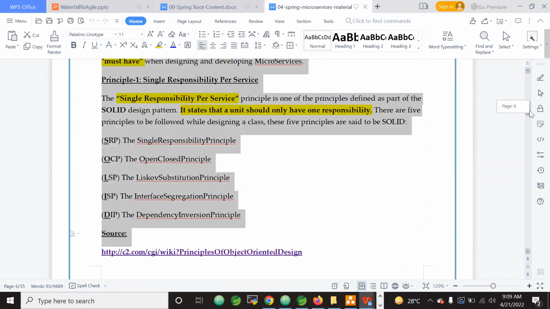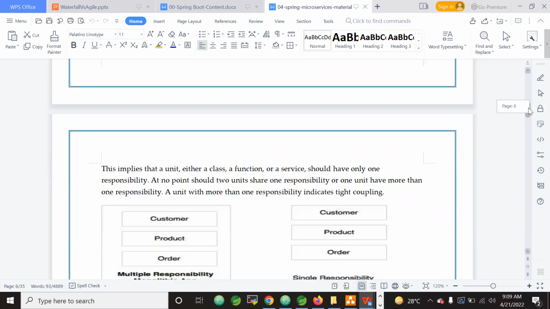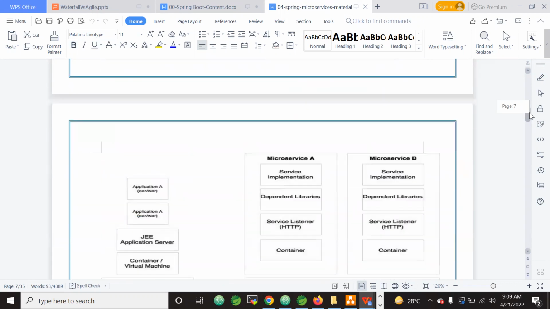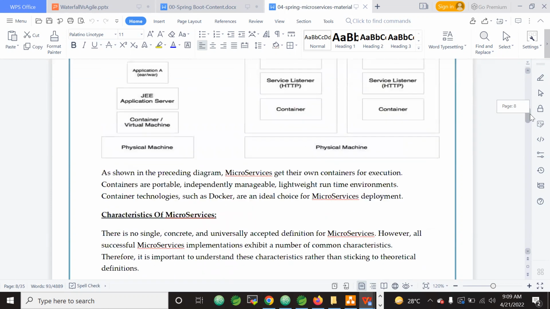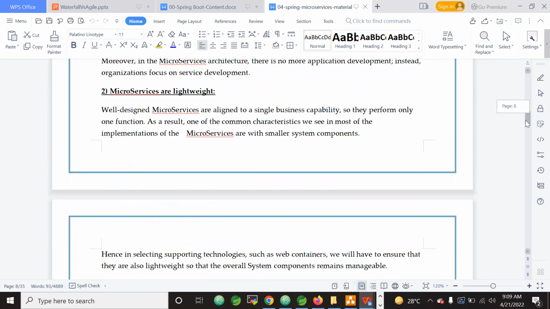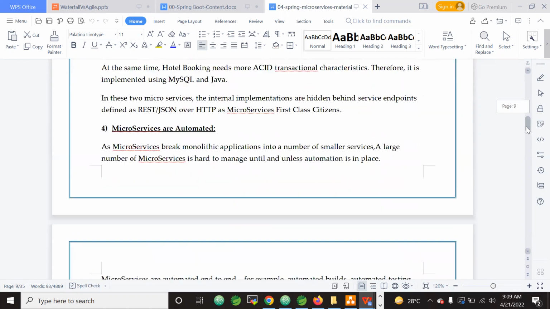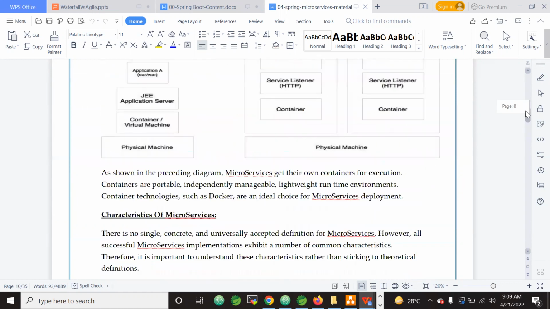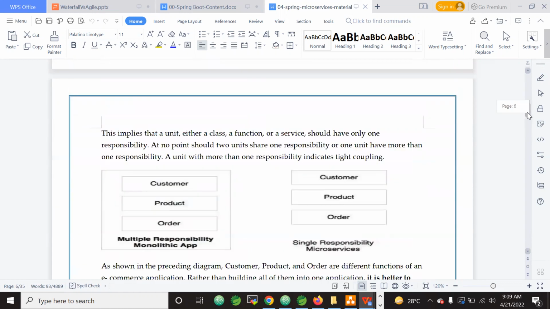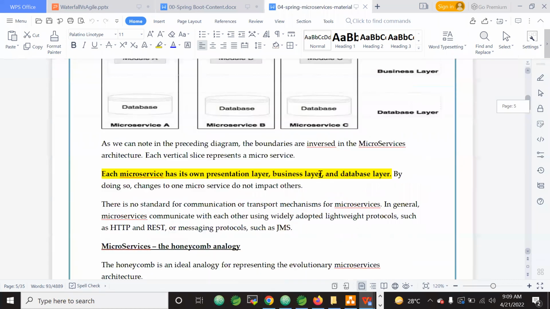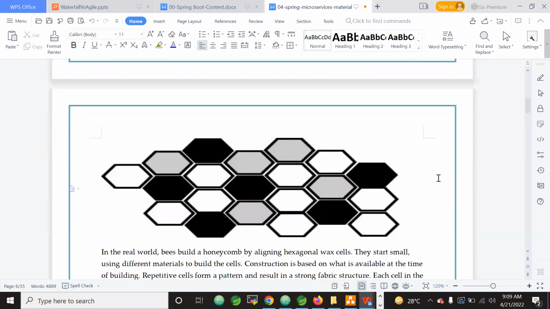So when the principles of the microservices are followed thoroughly by any application, then we could say it is a microservice. Right, characteristics also are there. 2 principles and 6 characteristics should be noted by you. It should be on your fingertips: the 2 principles of microservices and 6 characteristics, plus this honeycomb analogy. These concepts need to be on your fingertips.